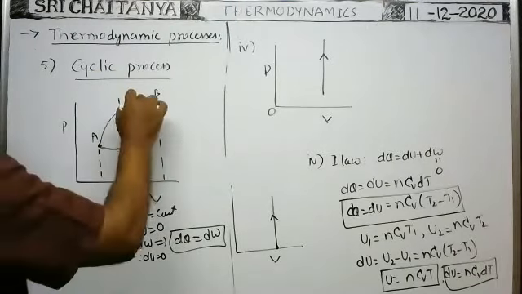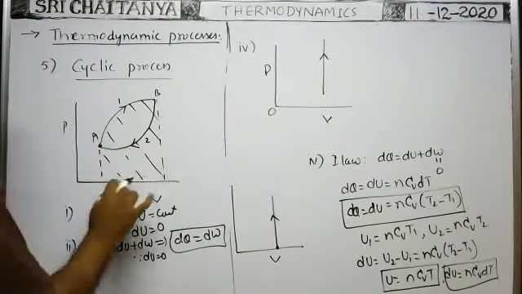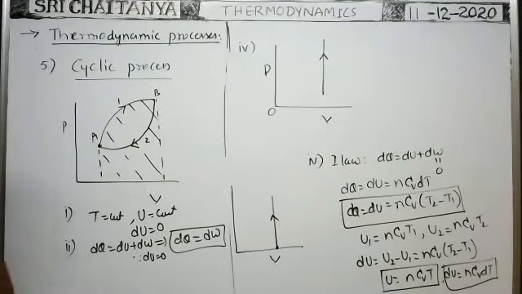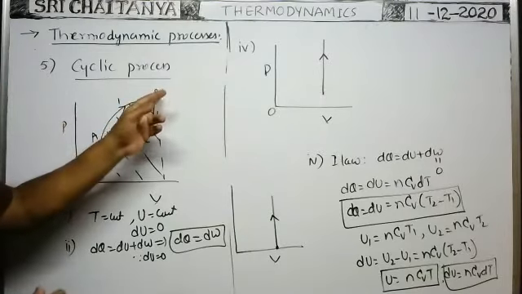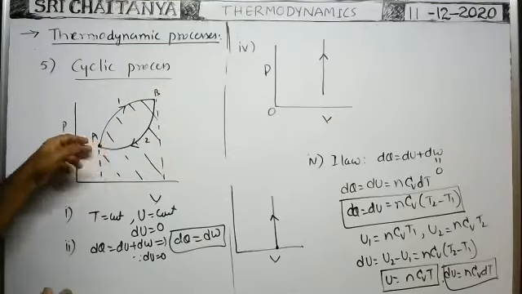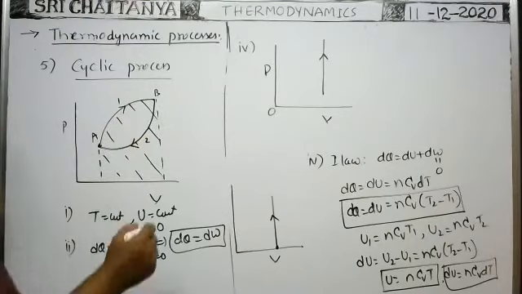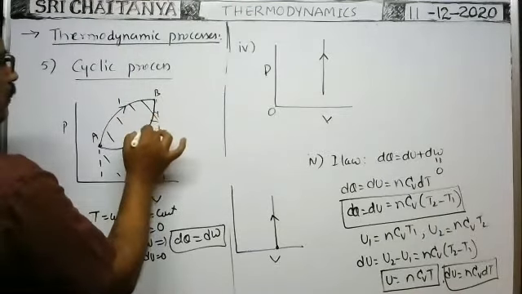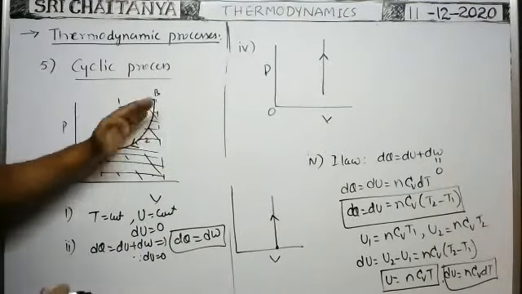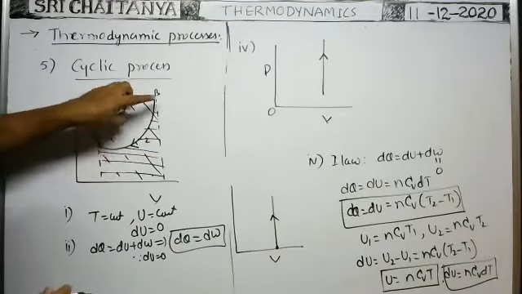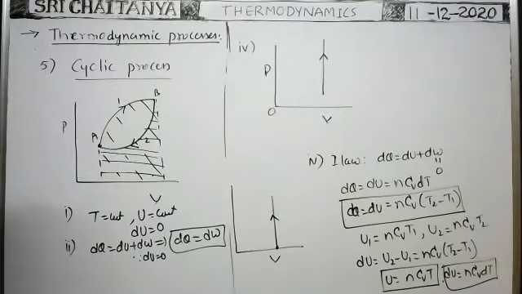This is totally the area under the first graph and the volume axis. Next, whenever the gas changes from B to A through the second process, the volume decreases. That's why the work done is negative. This area is the negative work done. Then from this positive work you subtract the negative work, and the remaining work is this only. That's why the area bounded by the closed curve is equal to the net work done.